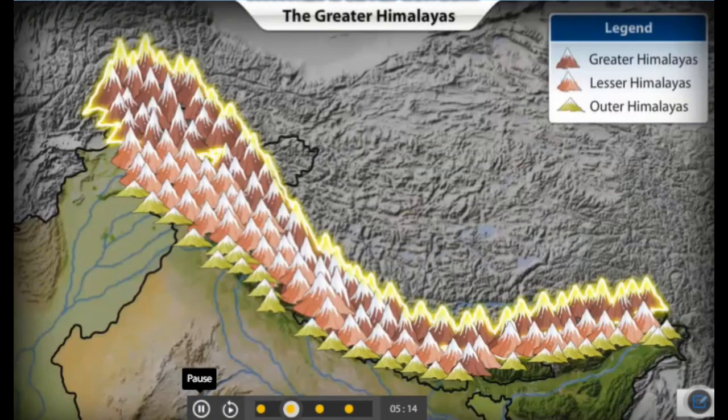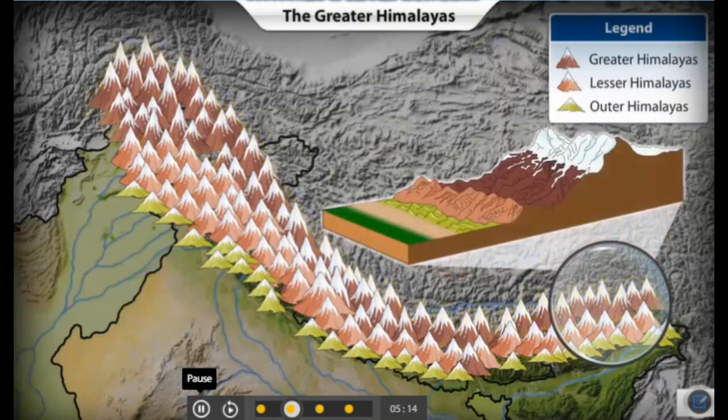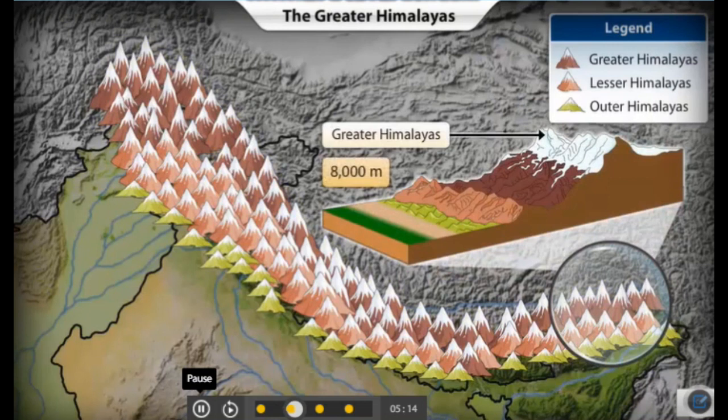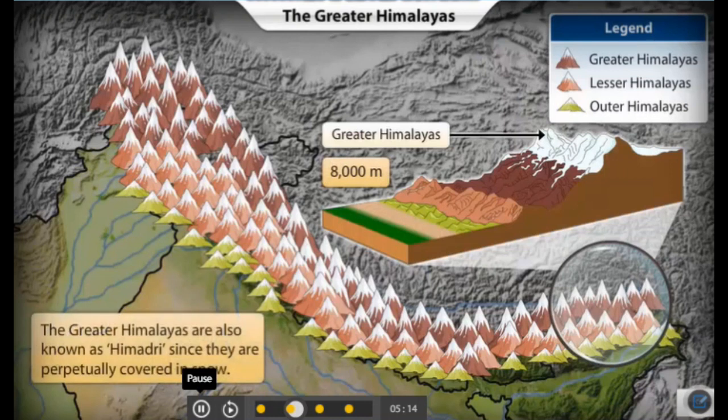The Greater Himalayas are the northernmost range of mountains. These include the world's highest mountain ranges. Several peaks here are more than 8,000 meters high. The Greater Himalayas are also known as Himadri, since they are perpetually covered in snow.